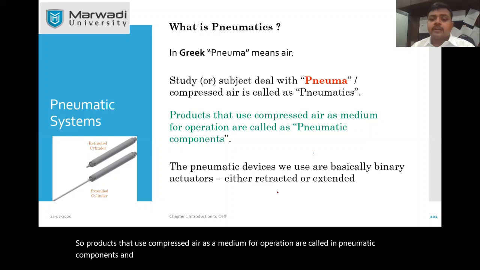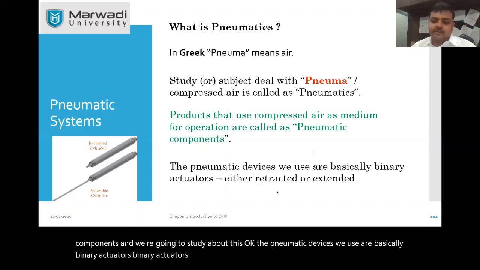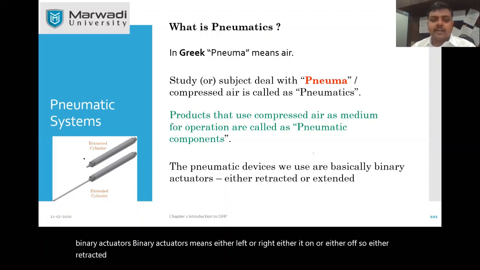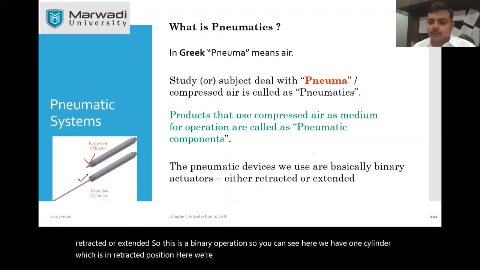Okay, the pneumatic devices we use are basically binary actuators. Binary actuator means either left or right, either on or off. So either retracted or extended. So this is a binary operation. You can see here we have one cylinder which is in retracted position. Here we have one cylinder which is in extended position.